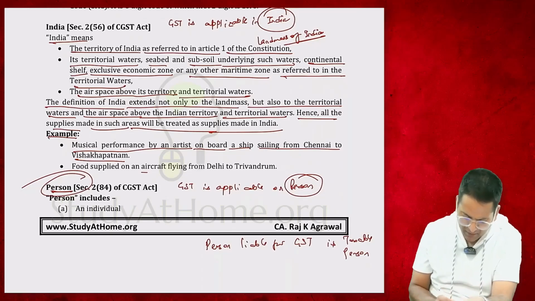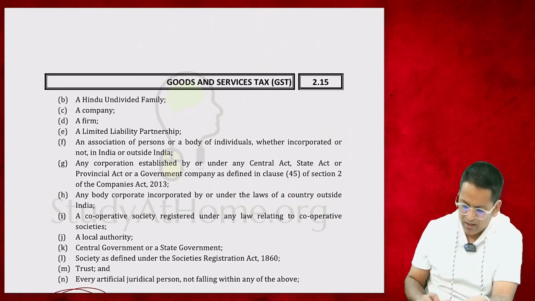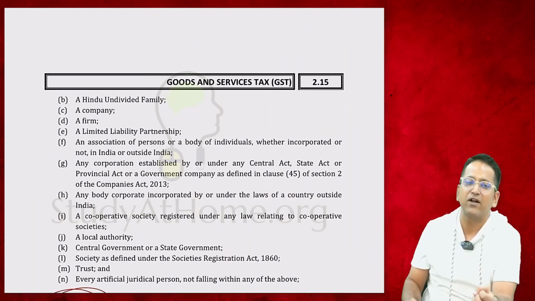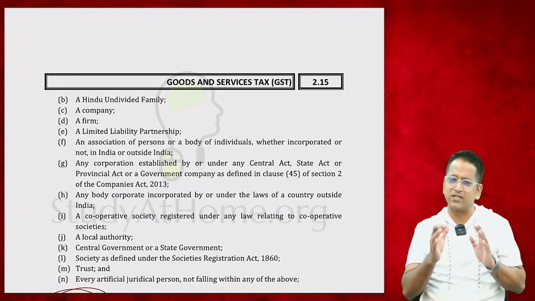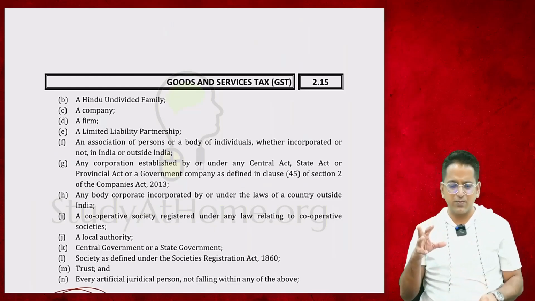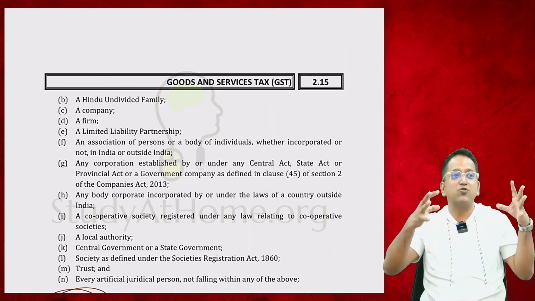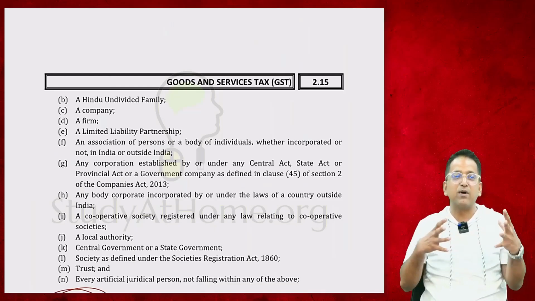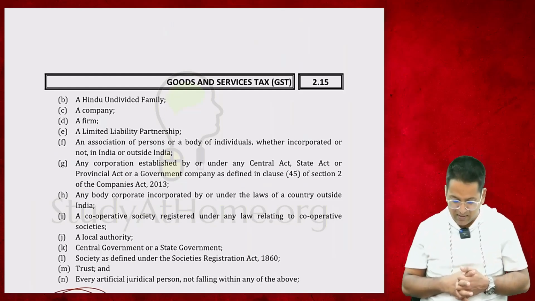Person. Who is a person? Individual. You and I are individuals, we are persons. Hindu undivided family. HUF is a person. Hindu undivided family means family. A family is also a person. He is the one who will pay GST. You already know that. In our country, individuals can also do any business, right? Even an HUF can do business. Sometimes it's a family business. Okay, there are three brothers, a complete family, they are doing business, right? So that is an HUF.